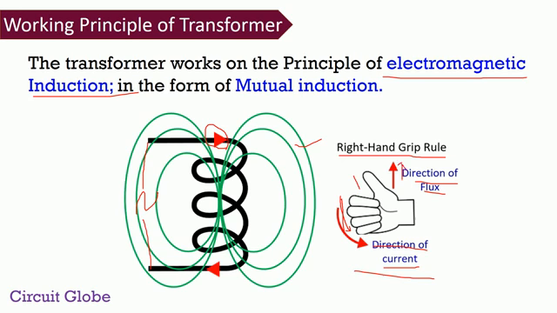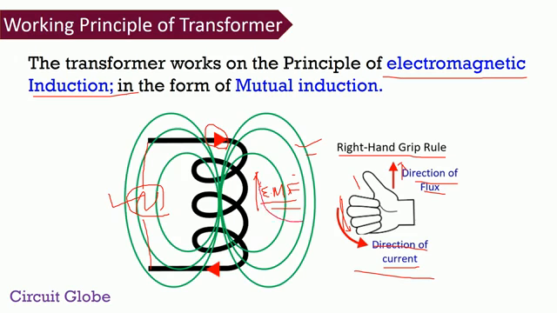Now here we can say that because of the alternating current, the alternating magnetic flux is induced across the conductor. This flux induces an EMF across the coil. So we can say this induced EMF is the effect, and it is caused by the alternating current. Now according to Lenz's law, the cause is always opposed by the effect.